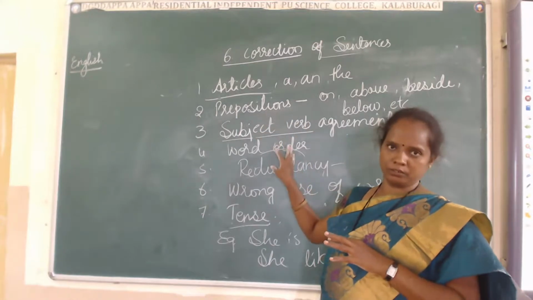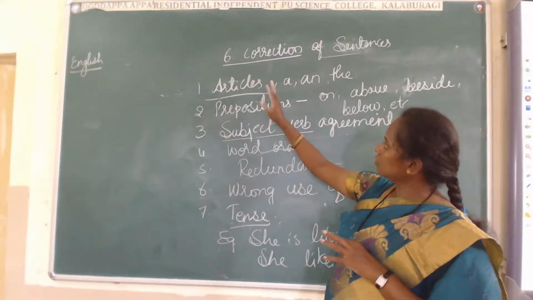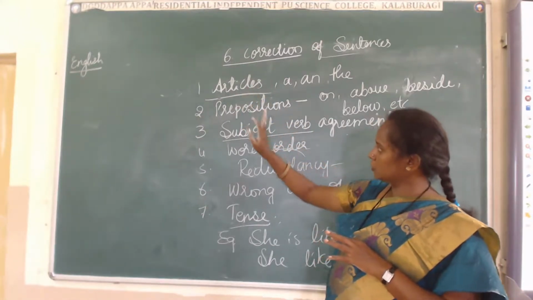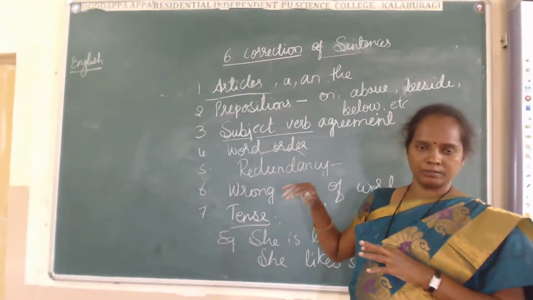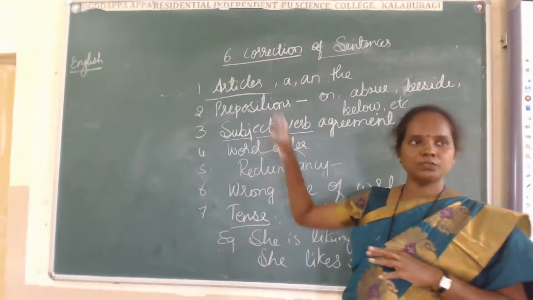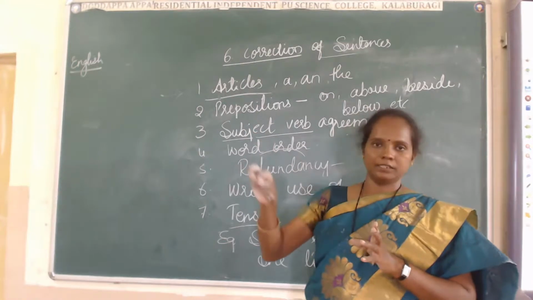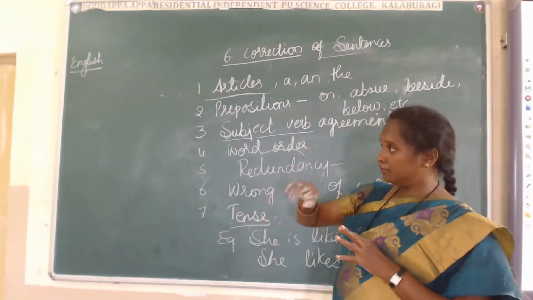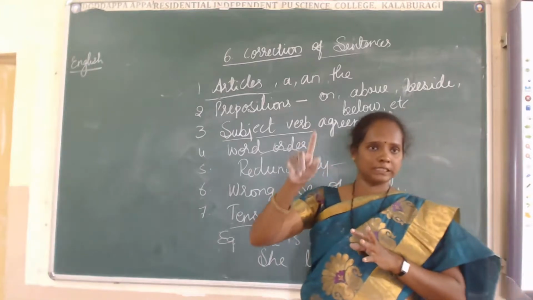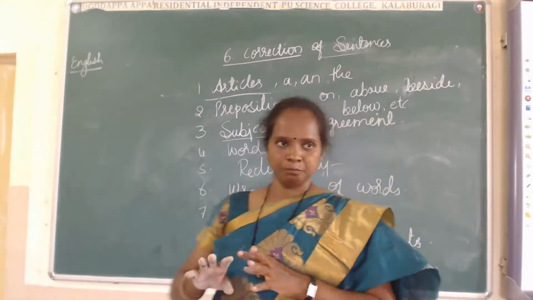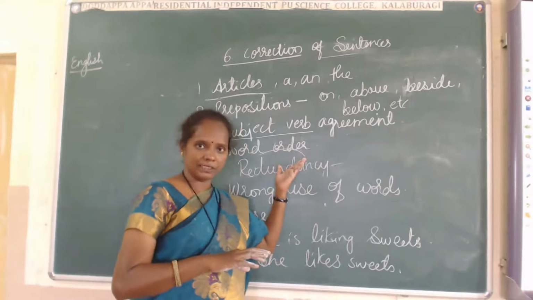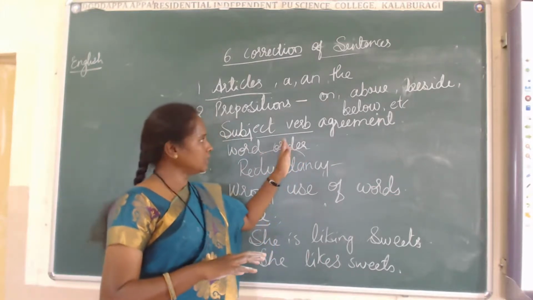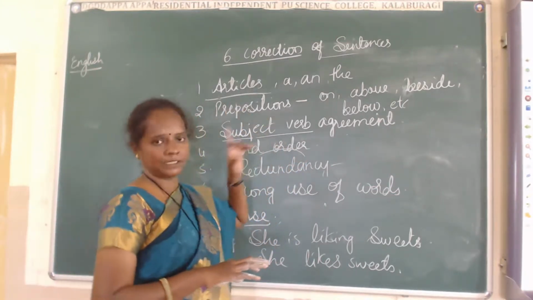You have to find whether it is wrong in article, preposition, subject verb agreement, word order or tense, and make it a proper answer. Observe whether there is a question mark, and whether a helping verb is used or not.